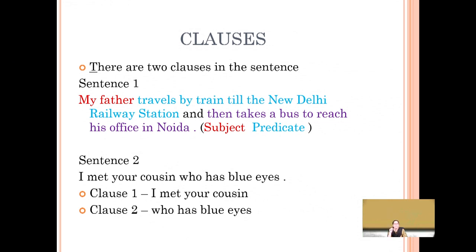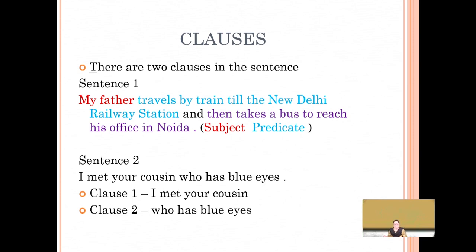Let us analyze these two sentences now. The first sentence, my father travels by train till the New Delhi railway station, is making complete sense in itself. Though it is the principal clause, it also has an independent existence. Now this is joined by and, which is a conjunction, then takes a bus to reach his office in Noida, is another clause, but now this clause is a subordinate clause.